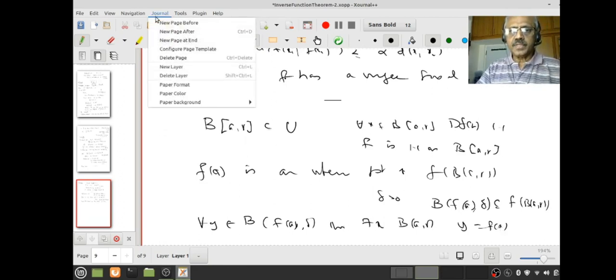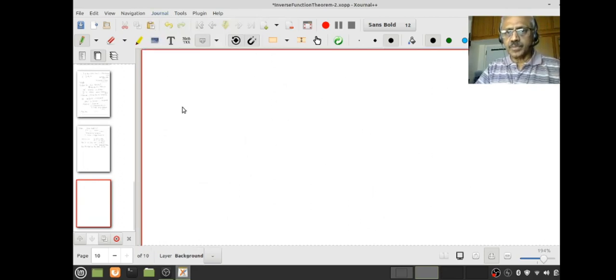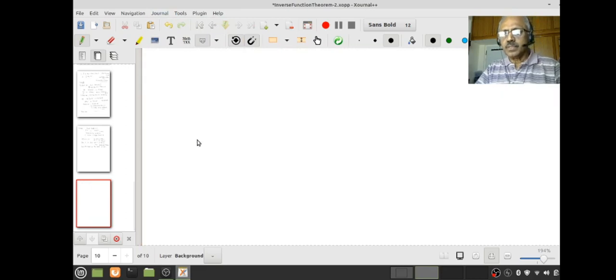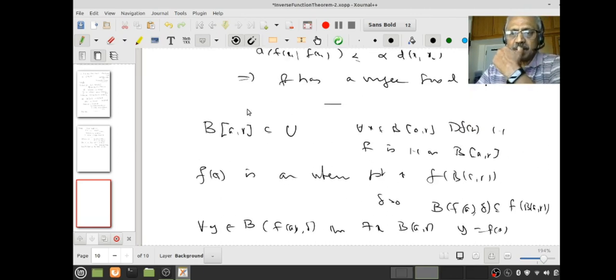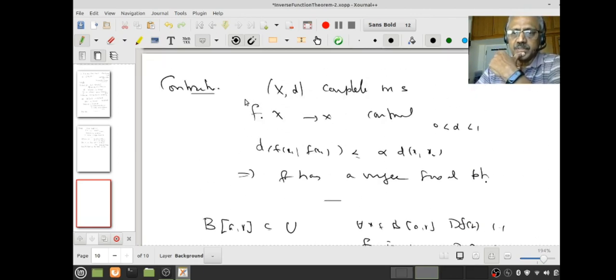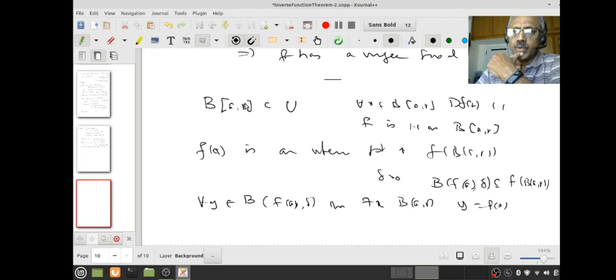And as you might have learned when you learn the contraction mapping principle, it is to solve equations of this kind, that is y equal to fx. So you try to get it as a fixed point. Okay, it must be a fixed point, but then it must be of a function, a contraction from a complete metric space to a complete metric space. Okay, now what do I want? I want this x to be in the open ball BAR. All right, you understand that my x must be got as a fixed point, right?